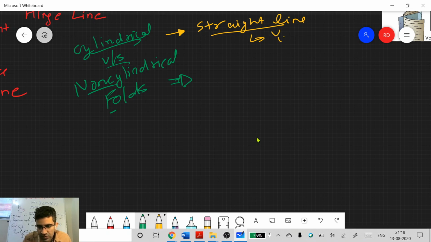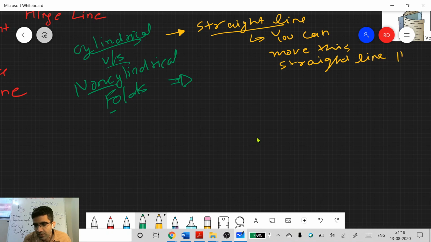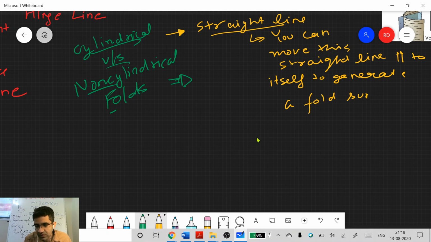The formal definition we will see in the slide pack. For example, if you fold your notebook, it will be sort of a cylindrical fold.